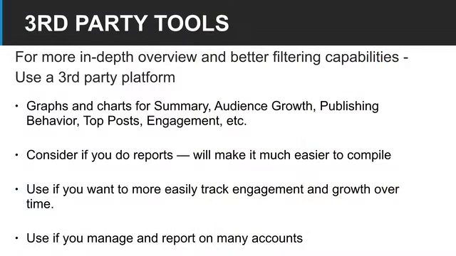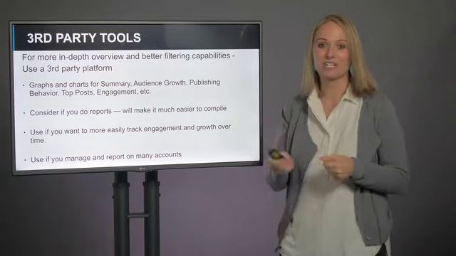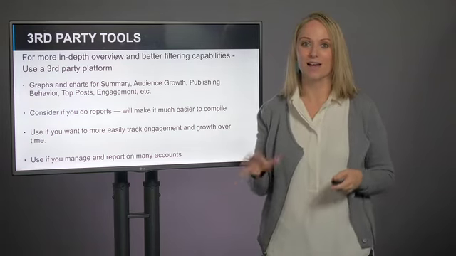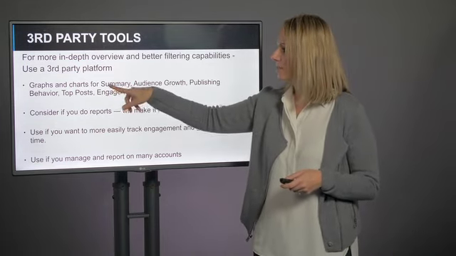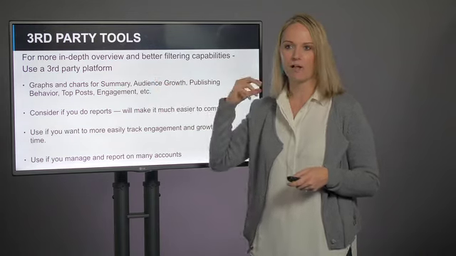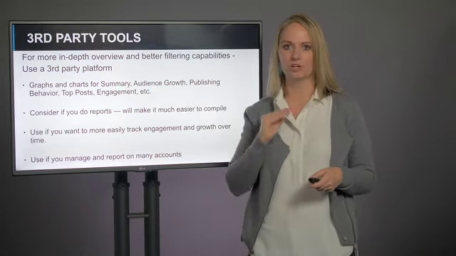So via third-party tools, you're going to get a more in-depth overview and better filtering capabilities. So graphs and charts for a variety of things: summary, audience growth, publishing behavior, top posts, and engagement. So these are great if you do reports. If you need to report monthly, quarterly, yearly, you can actually just export these reports and you're ready to go. And you also want to use these to chart how your account is doing, the overall health. You get that big picture view.